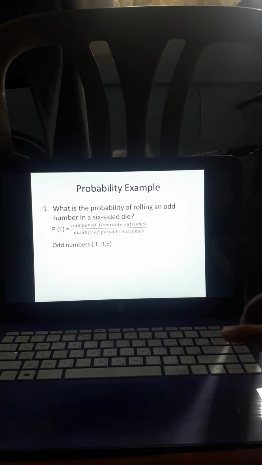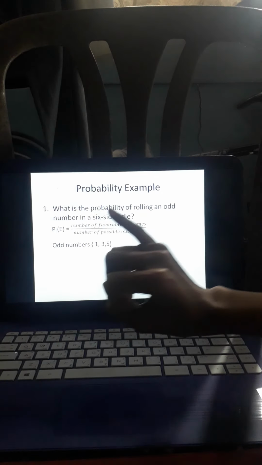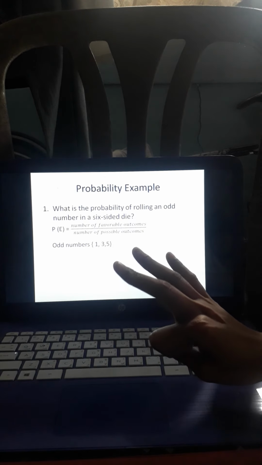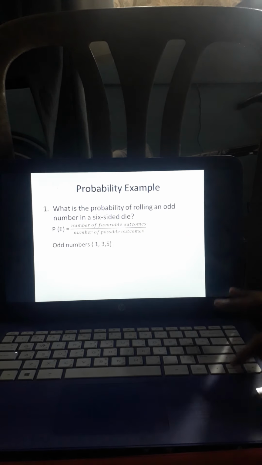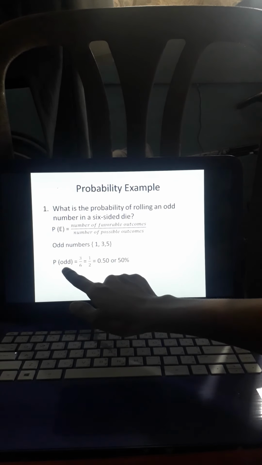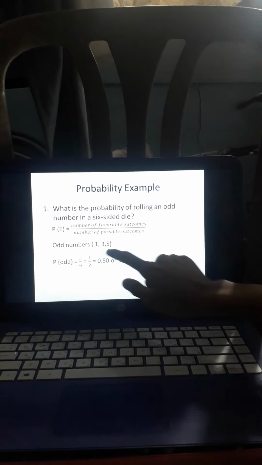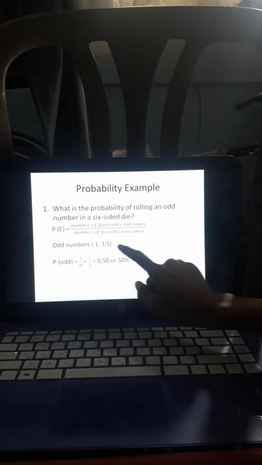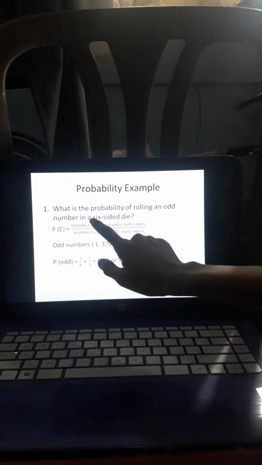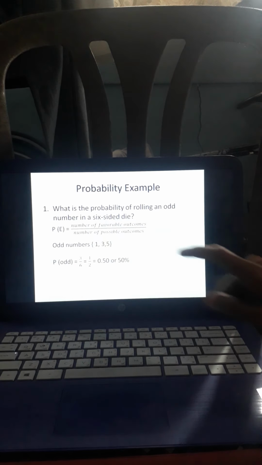Ano ba yung odd numbers sa 6-sided die? We only have 3. 1, 3, and 5. Ayan lang po. Tatlo lang po yung odd number sa 6-sided die. So, ang sagot po natin is the probability of odd number equals, ilang bang number yung odd? Tatlo po yan, 1, 2, 3. Kaya 3 po yung numerator and then the denominator is 6 since we have given 6-sided die.